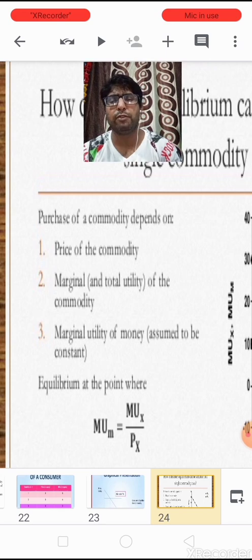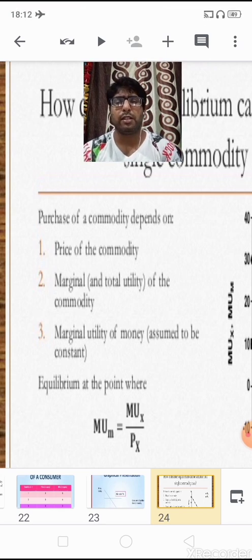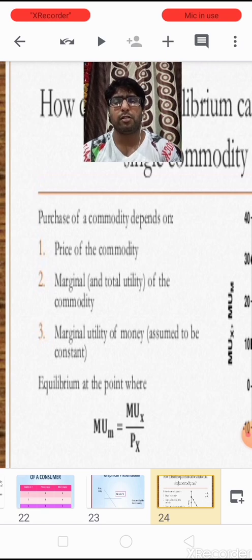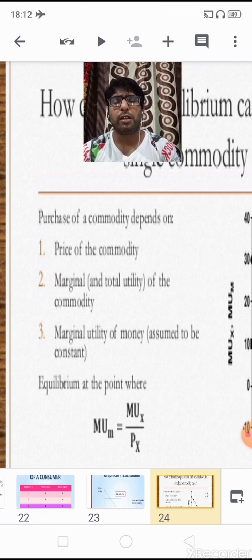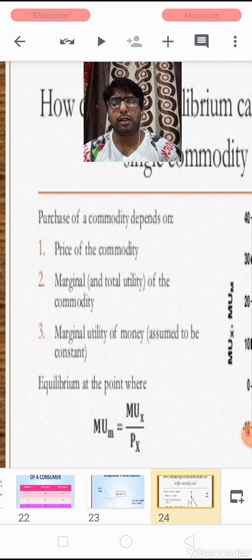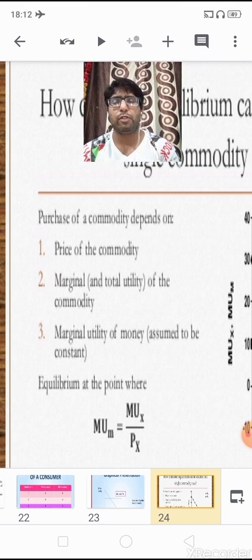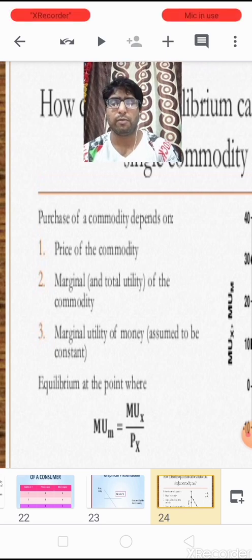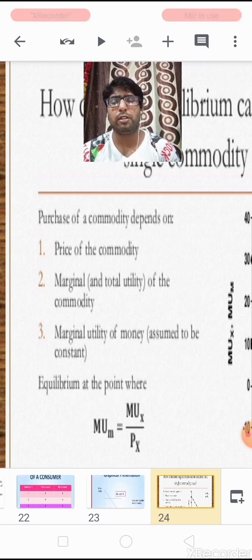What is the first condition? The price of the commodity. A consumer should be paying the price for a commodity. Second important point, marginal utility of the commodity, which we could convert in terms of money. And third, children, marginal utility of money is assumed to be constant.